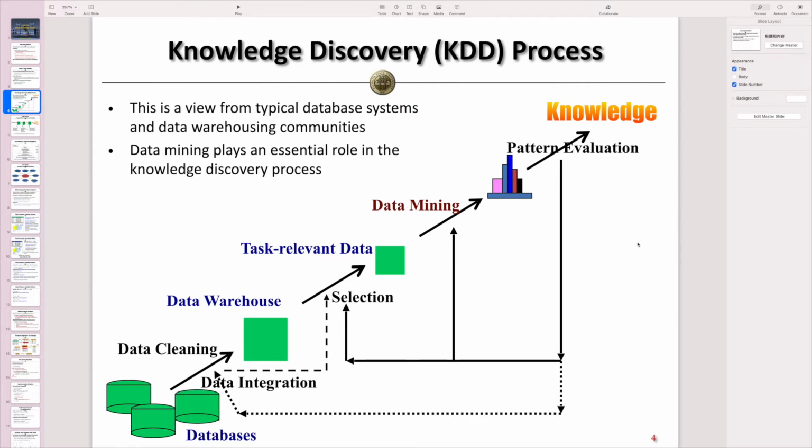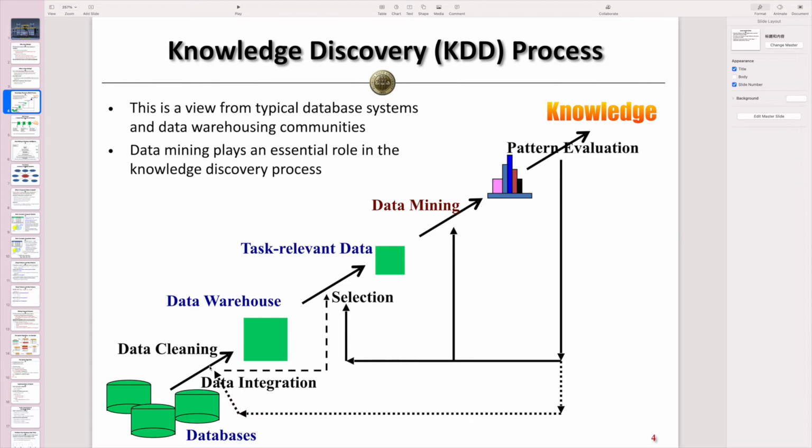Data mining plays an essential role in the knowledge discovery process. Normally, we have some database systems at the bottom, and inside them we have some data stored. Based on the database system and the data we store in it, via several steps, we can extract some knowledge from it. These steps cover data cleaning. Given the data in the database system, we can clean the data.